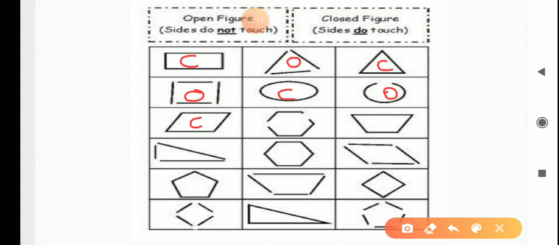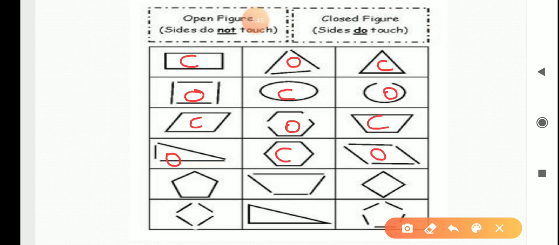After that, a hexagon is given but it is open. So we will write here open figure. After that, next figure is closely packed. So we will write here C, closed figure. After that, next figure is also open. So we will write here open figure. Next figure is closely packed. So we will write here C. After that, next figure has some space given. So we will write here open figure.